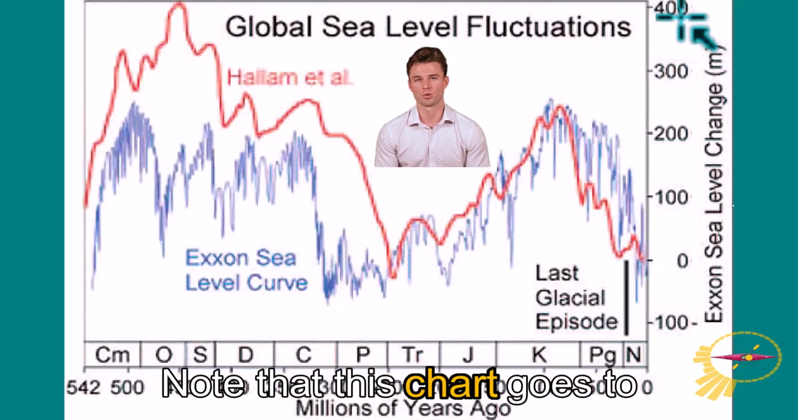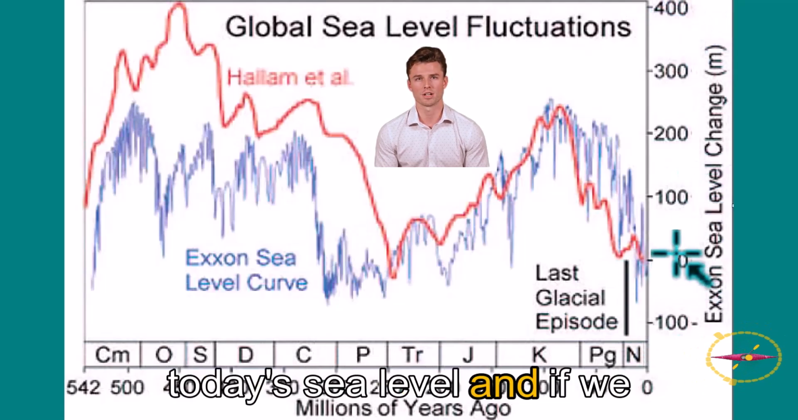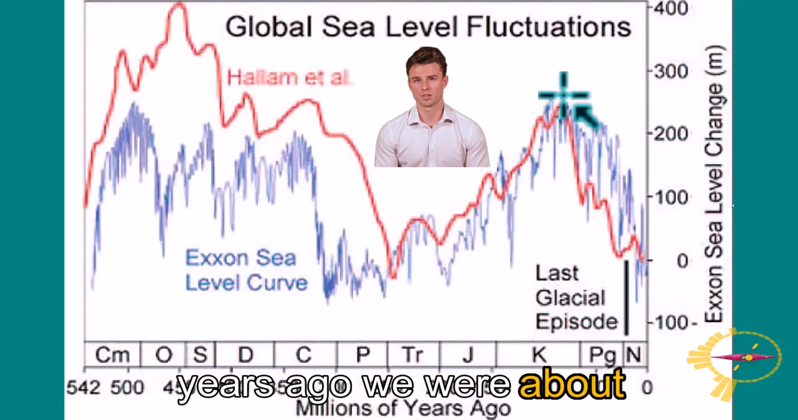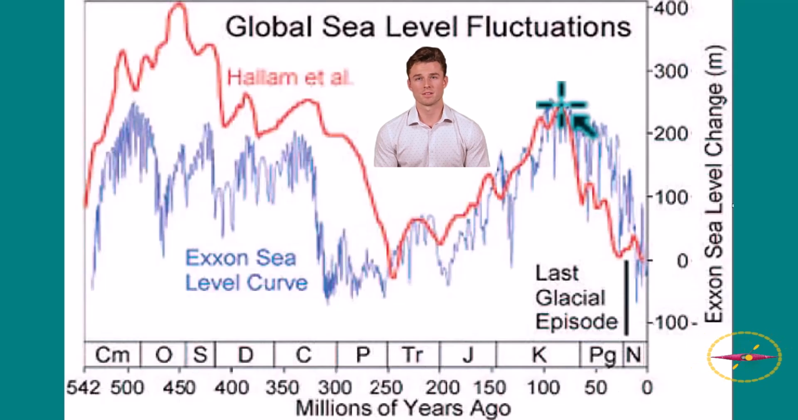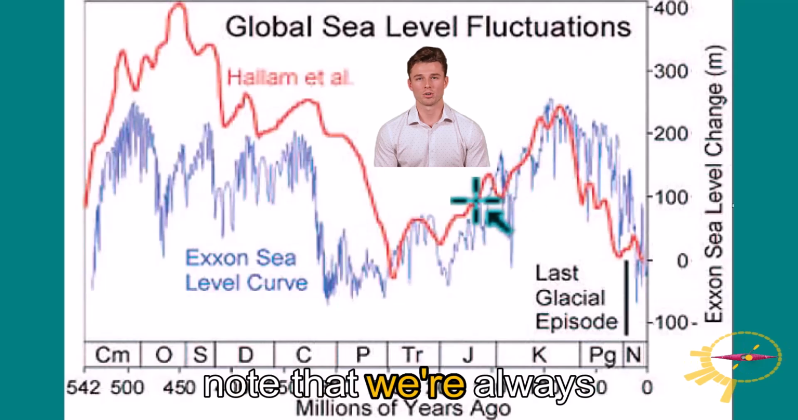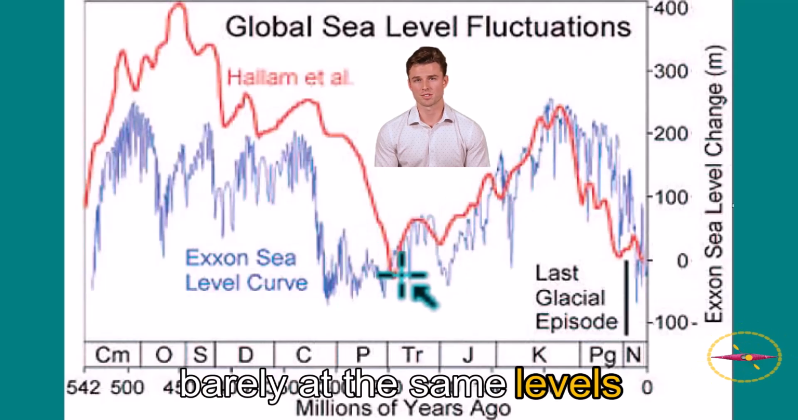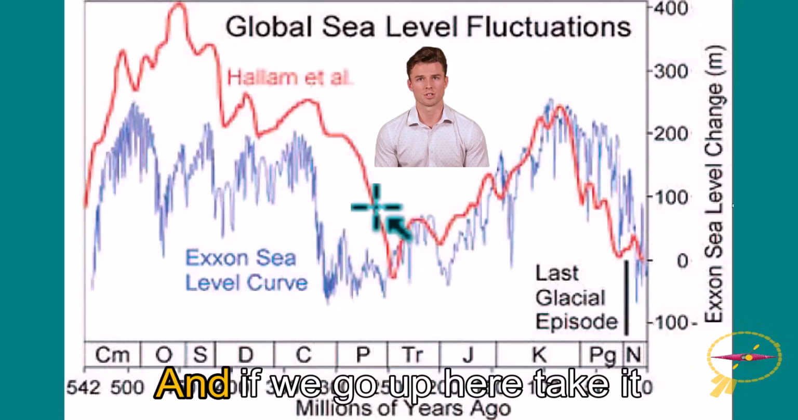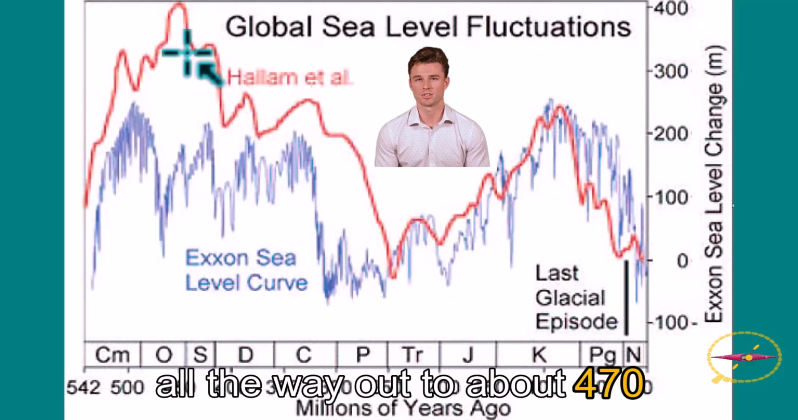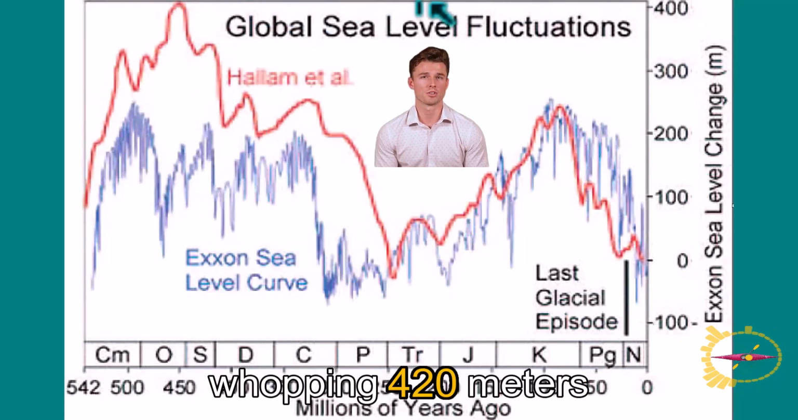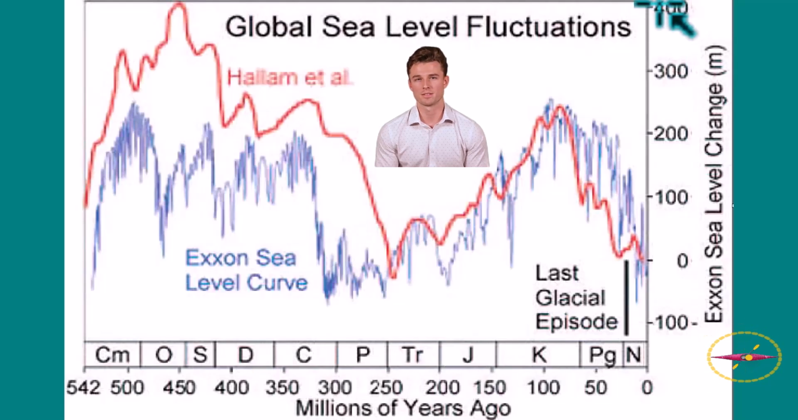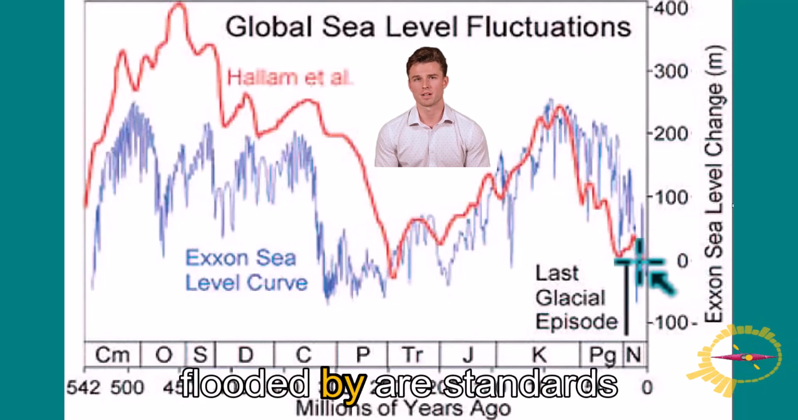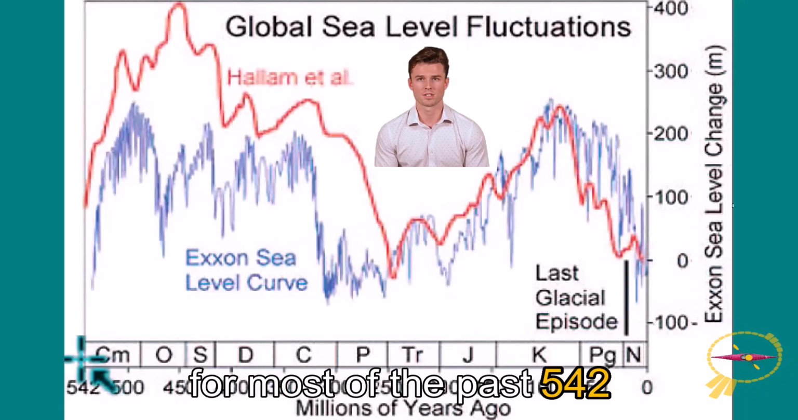Note that this chart goes to 400 meters or more above today's sea level, and if we go back in time 50 million, 100 million, about 70 million years ago, we were about 250 meters higher than today. If we go back further in time, note that we're always above, maybe not here, barely at the same levels as today, but for the most part sea levels were always above today's levels. And if we go up here, take it all the way out to about 470 million years ago, it's a whopping 420 meters above today's level. So basically, if we consider our current situation as 0, the Earth has been flooded by our standards for most of the past 542 million years.